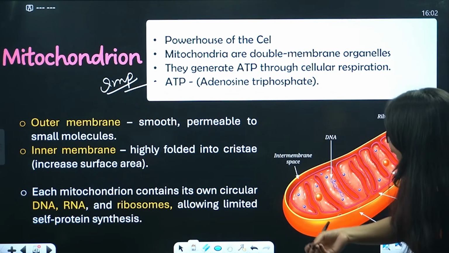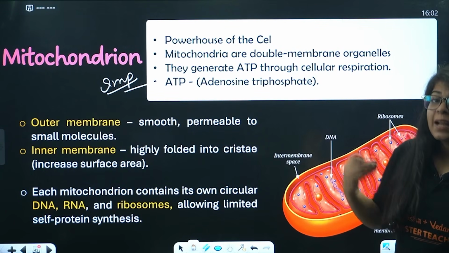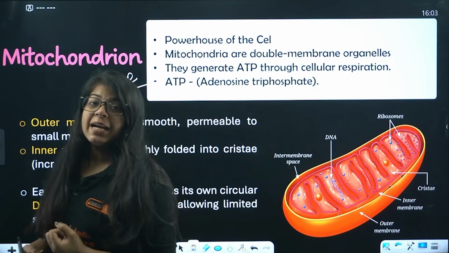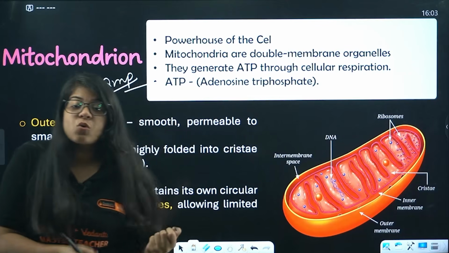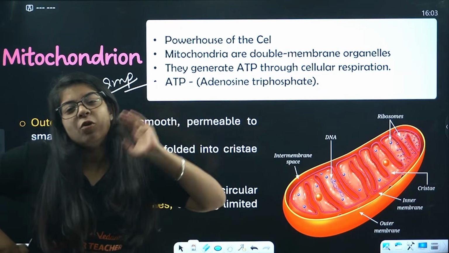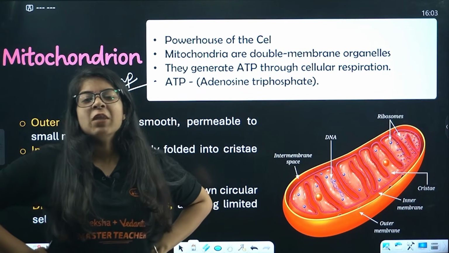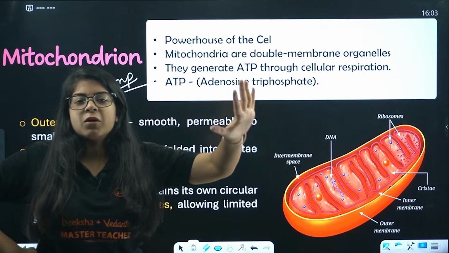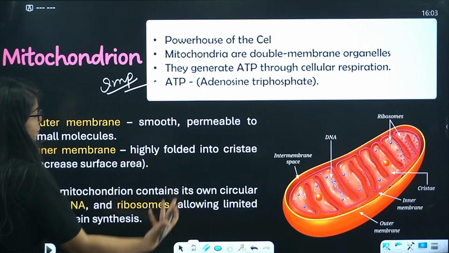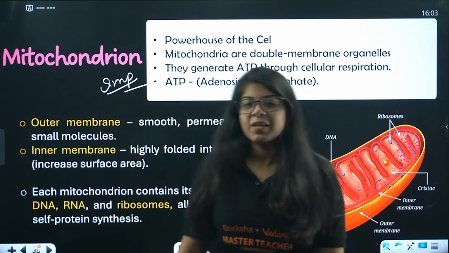Right? Each mitochondria contains its own circular DNA, its RNA, its ribosomes. That means it contains its own genetic information, it produces its own protein, its own lipids, and it doesn't have to look towards the nucleus like, I want protein, give me my protein, and the nucleus is like, I don't like you. You give so much power and you take away my function. And then mitochondria is like, okay, I'll make my own protein. I don't want your protein. Keep your protein. Okay. So that is what a mitochondria is. Allows limited self-protein synthesis. Done.